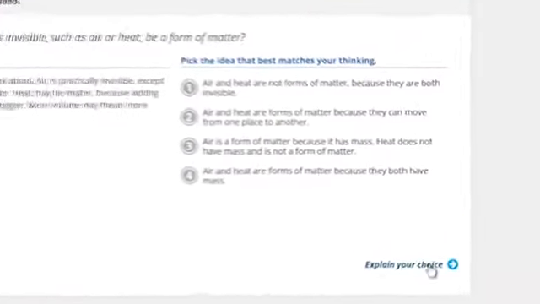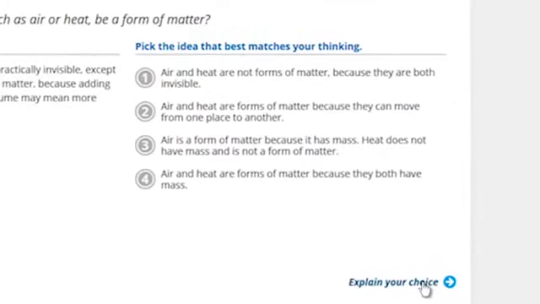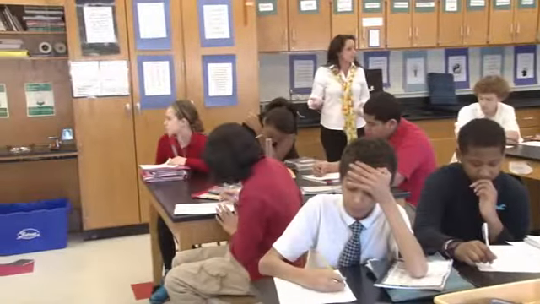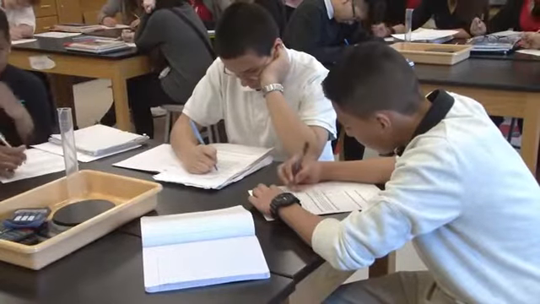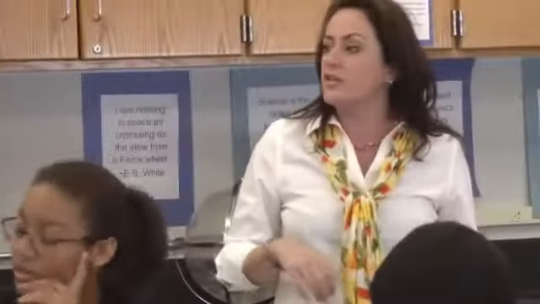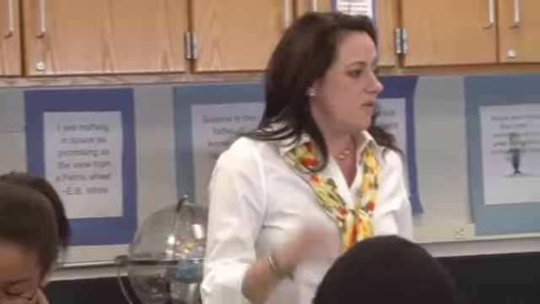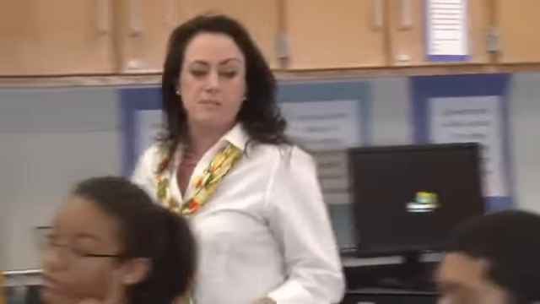What we want you to do now is look at what you've already written, and then pick out the idea that is closest to what you wrote. Write in the next box in your worksheet or in your journal, why did you pick that idea? What part of that idea best matches what you have written?